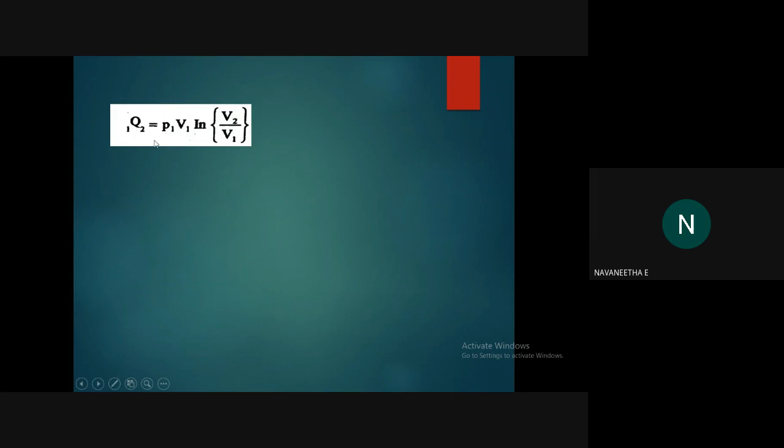So we know that in an isothermal process, what is the equation to find the amount of heat? Just flip your page and have a look. What is the expression for the amount of heat? Q equals P1 V1 log V2 by V1. Here it is always higher volume to lower volume. This is the expression to find the amount of heat in an isothermal process. If you have any doubt, you can flip the page and have a look.